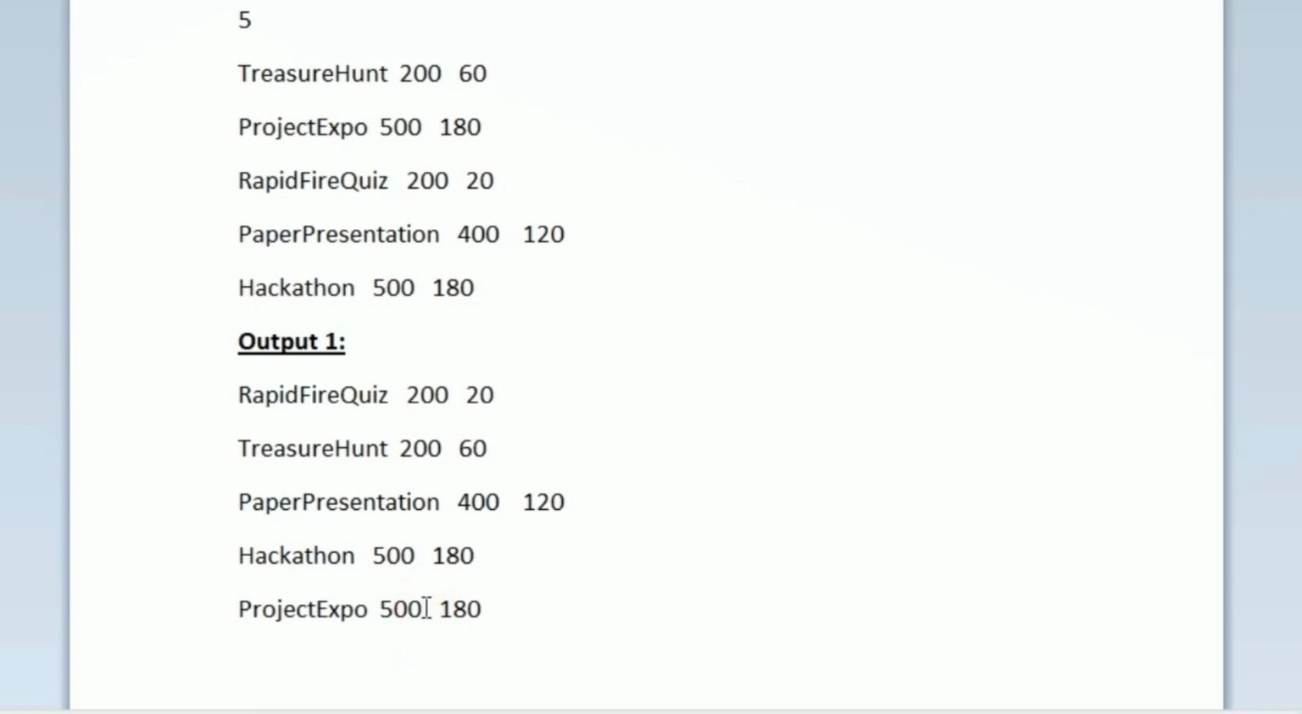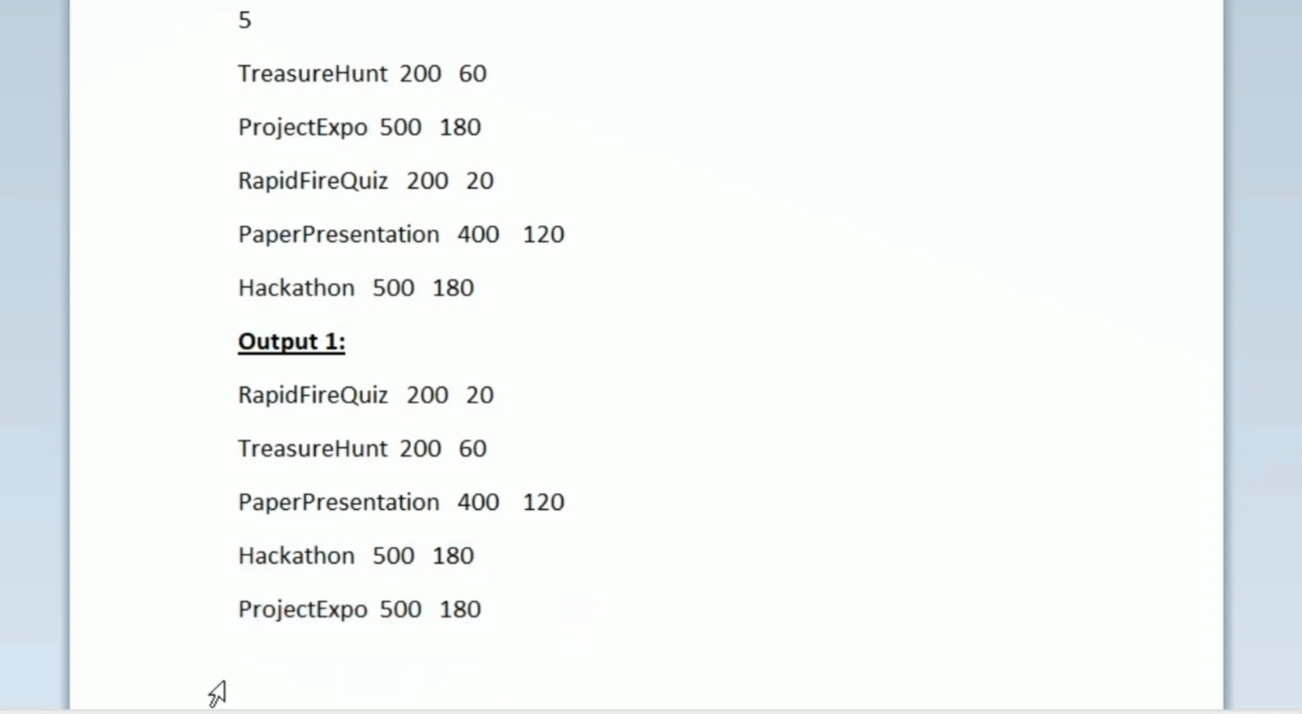There are two events which have 500 rupees. Whenever the registration fee is the same, we have to sort based upon the duration. But the duration for hackathon is 180 and the duration for the project expo is also 180. So both the registration fee and duration are the same. In these cases we have to sort based upon the event name. The event names are hackathon and project expo. When we sort these two lexicographically, H will come first. That is why we print the hackathon first and the project expo second. This is how we have sorted these n records.